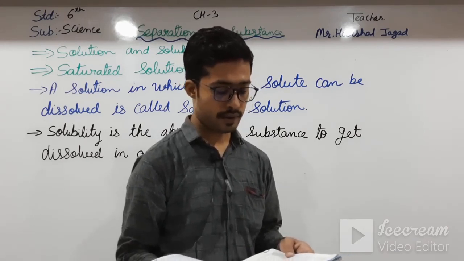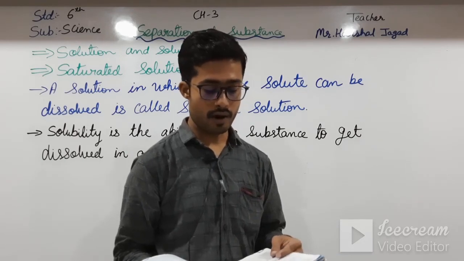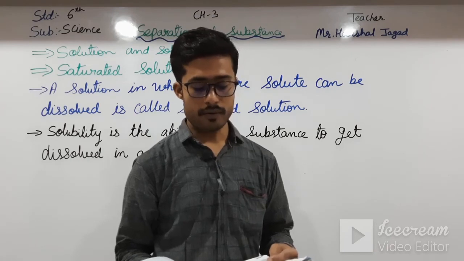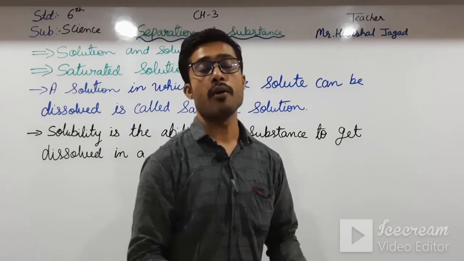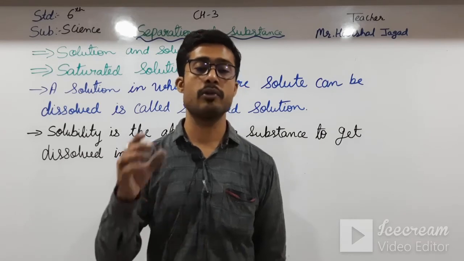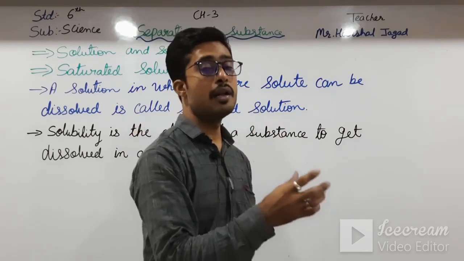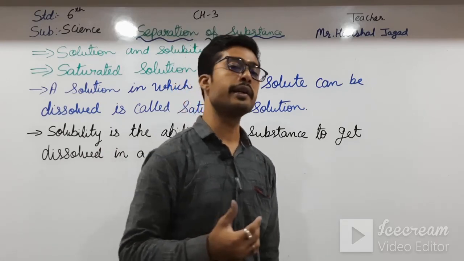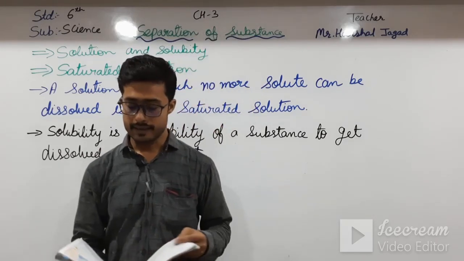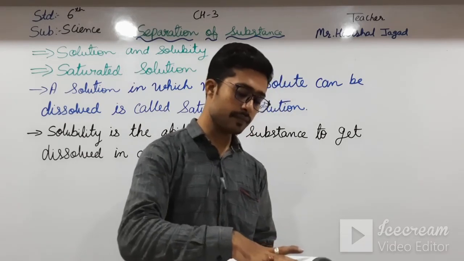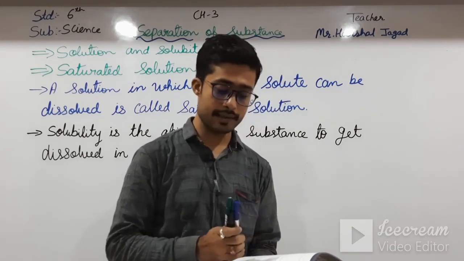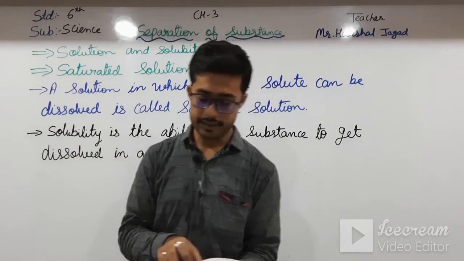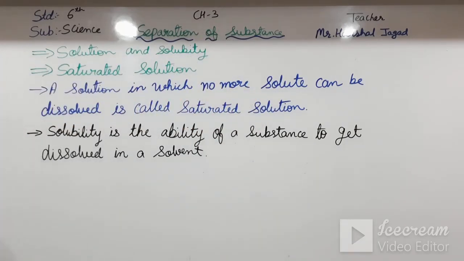Record your observation. Okay students, in that we have given salt, sugar, wheat flour, sand, chalk powder and baking soda. You have to dissolve these six things in water, and you have to observe which are dissolvable, which are soluble and which are insoluble. Okay students, you can do it at your home. And next I have told about the exercise. Okay students, exercise, I am writing the answers over here.